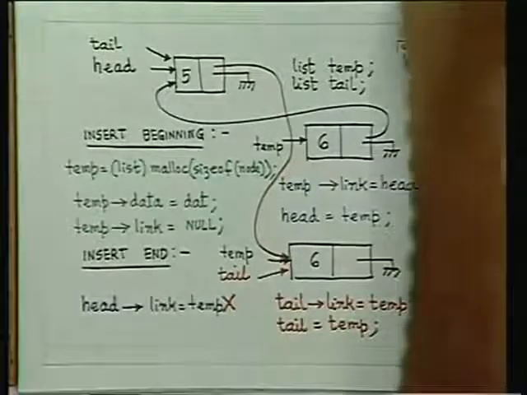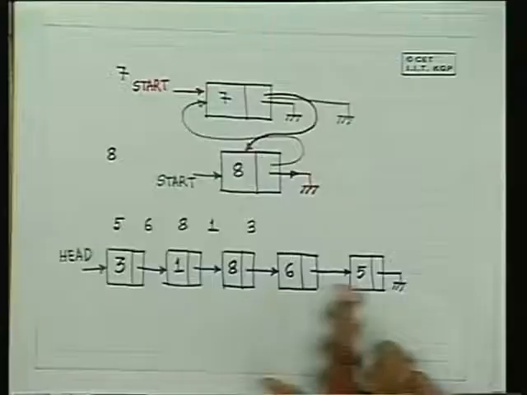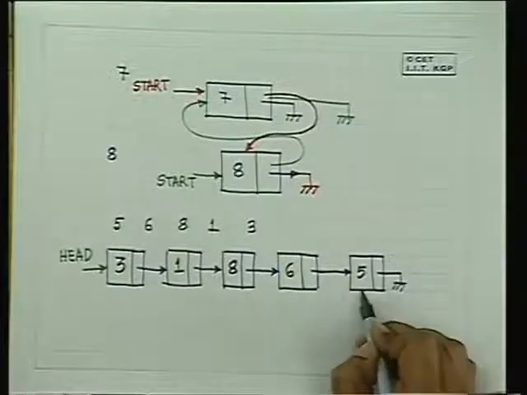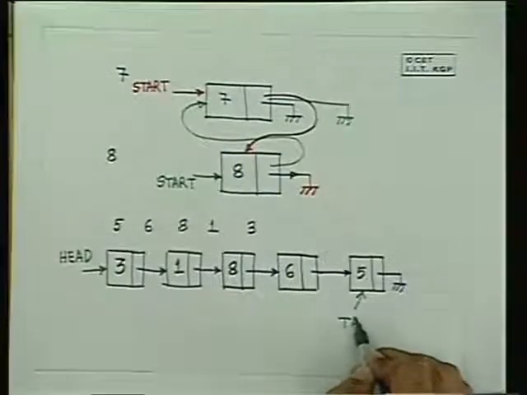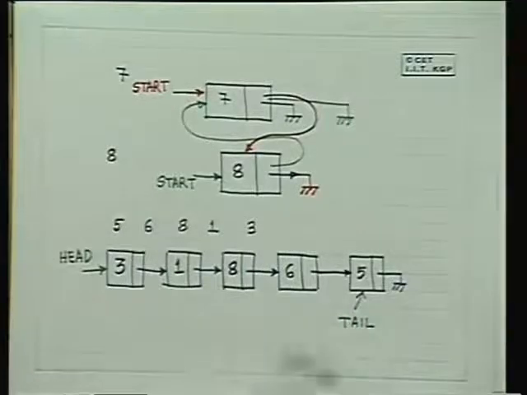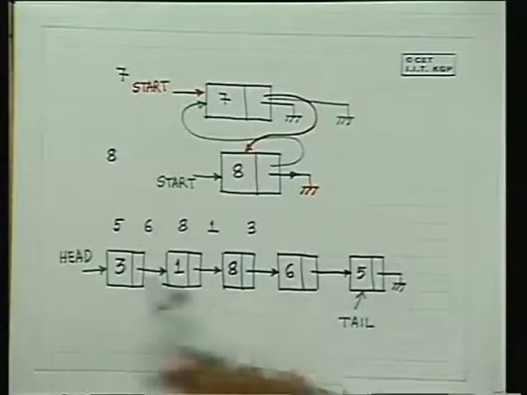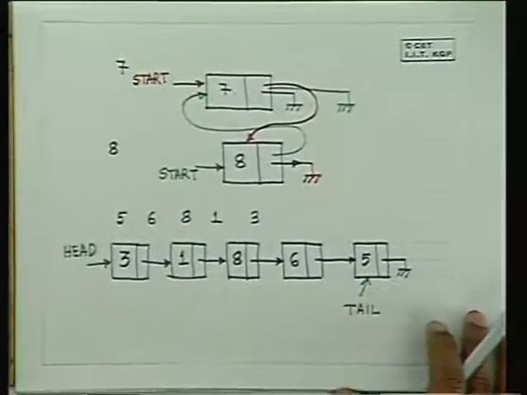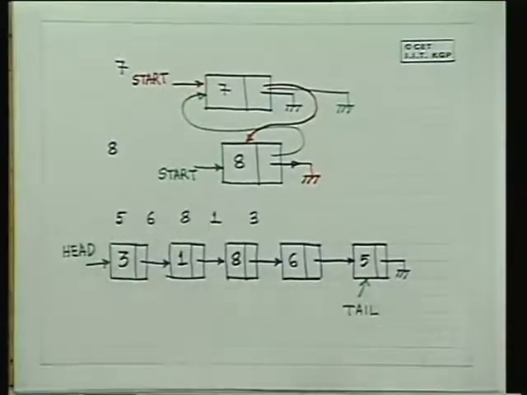Once you have added data like this, you will get a linked list with the head element, and if you require, the tail element will be here. At any point of time, one of head and tail will read it in the reverse order, the other in the direct order.